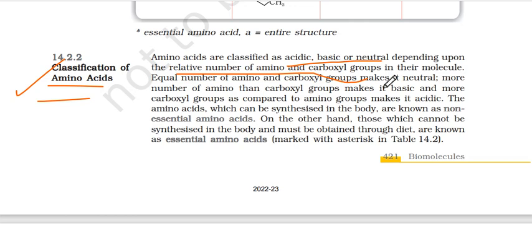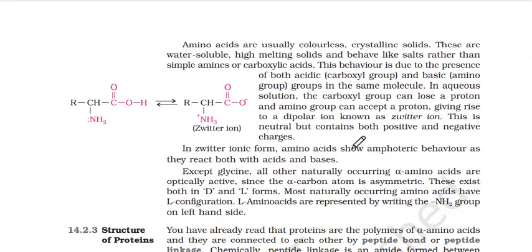acidic. The amino acids which can be synthesized in the body are known as non essential amino acids. जो हमारी बॉडी खुद बना सकती है उनको हम नॉन एसेंशियल बोलते हैं. On the other hand, those which cannot be synthesized, they must be obtained through the diet. जो हमारी बॉडी खुद नहीं बनाती है वो उसको बाहर से देना है. They are known as essential amino acids. तो अब एसेंशियल नॉन एसेंशियल के एग्जांपल्स भी याद रखने हैं. They also come in exam.